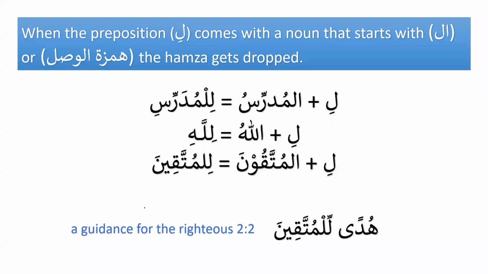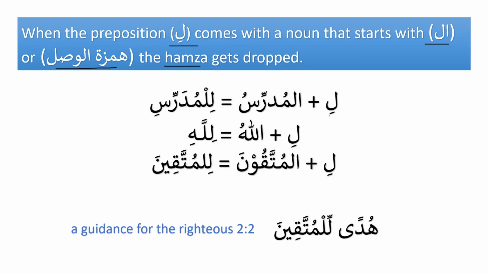Now there is something we have discussed already, but one more time we need to know that the preposition li is a very, very important preposition. It's used a lot in the Quran as well. When the preposition li comes with a noun that starts with al, or hamzatul wasl, the hamza gets dropped. Tilka li Khalidin, that belongs to Khalid. So when the preposition li comes with a noun that starts with al or hamzatul wasl, the hamza gets dropped.